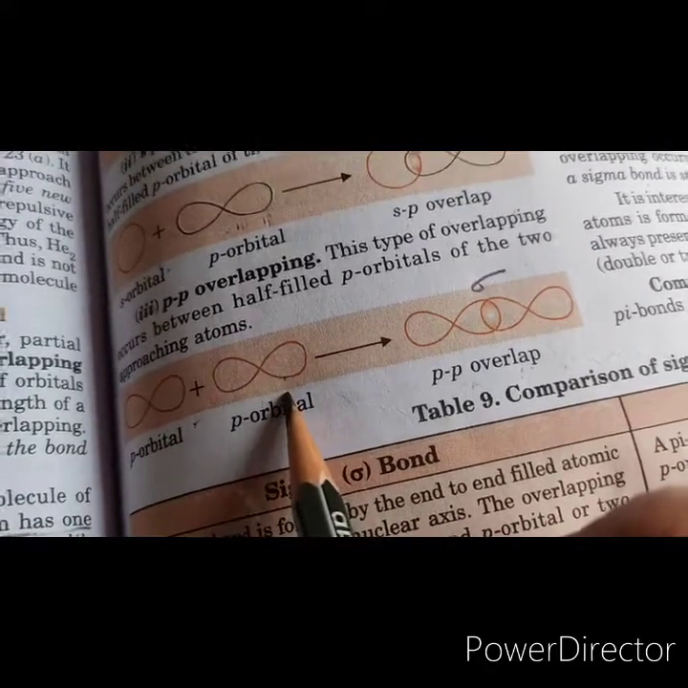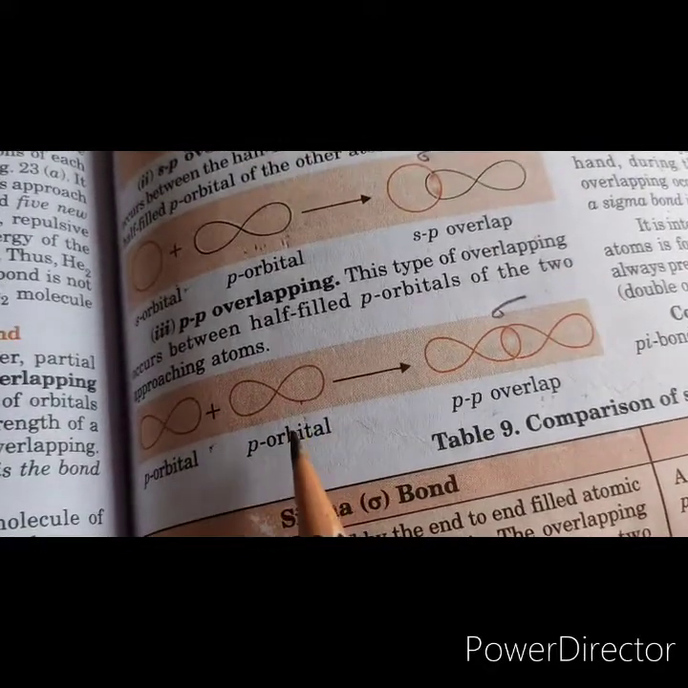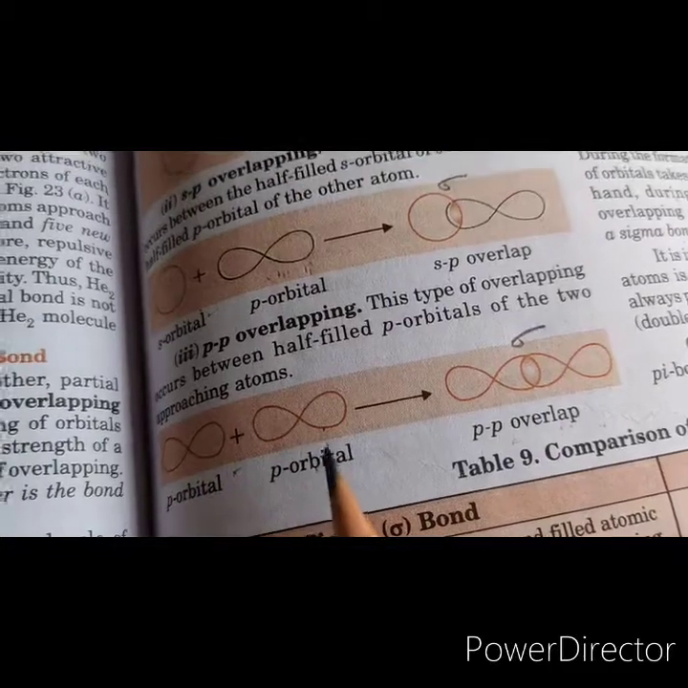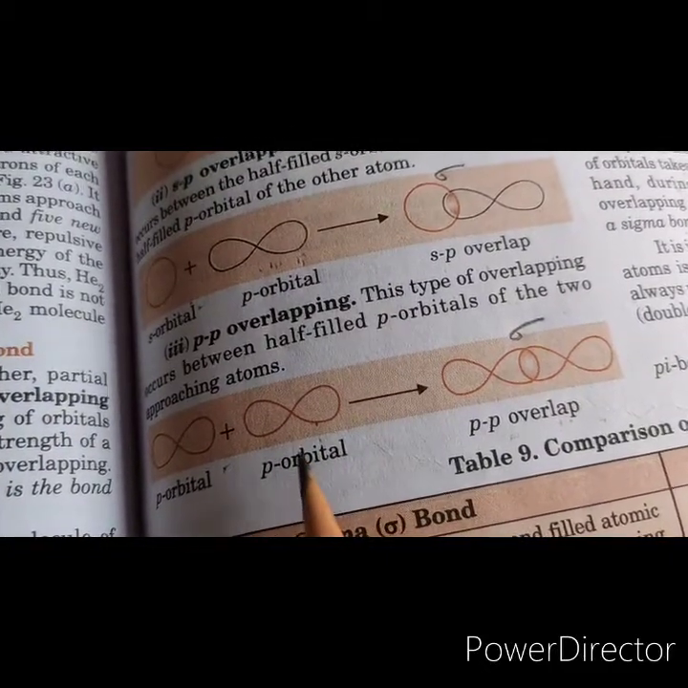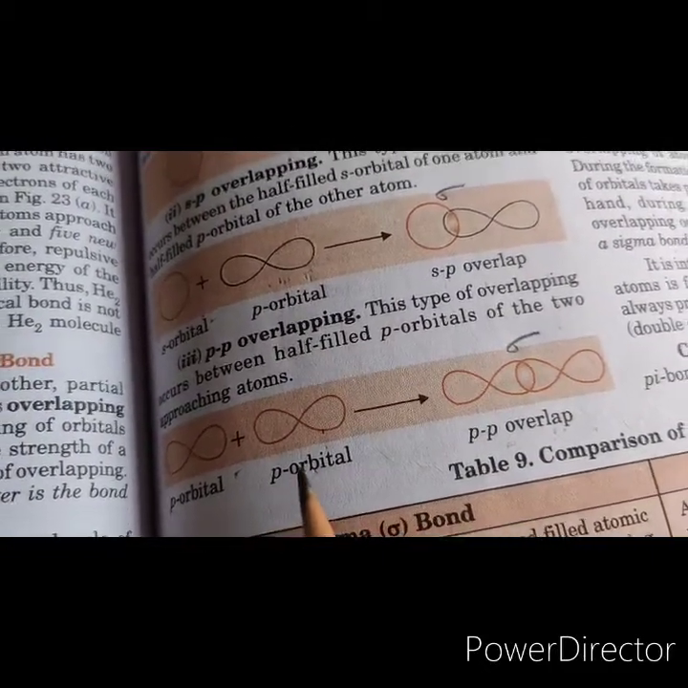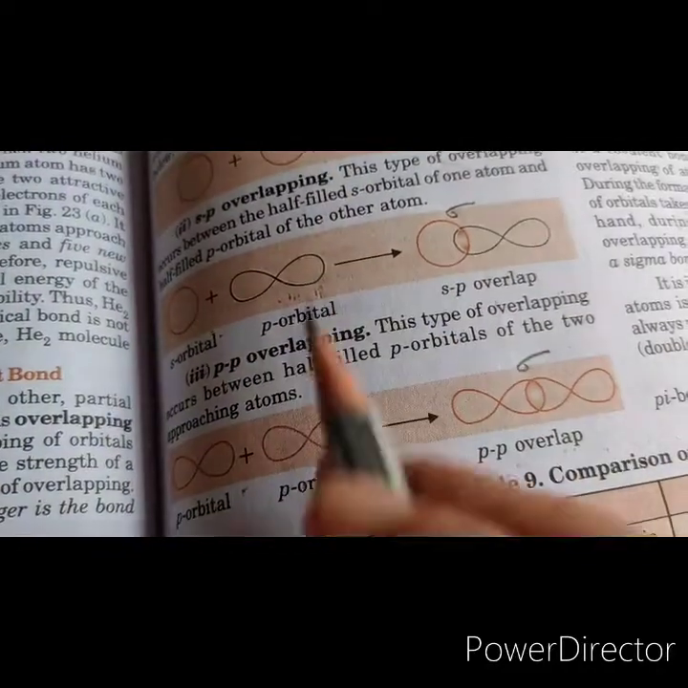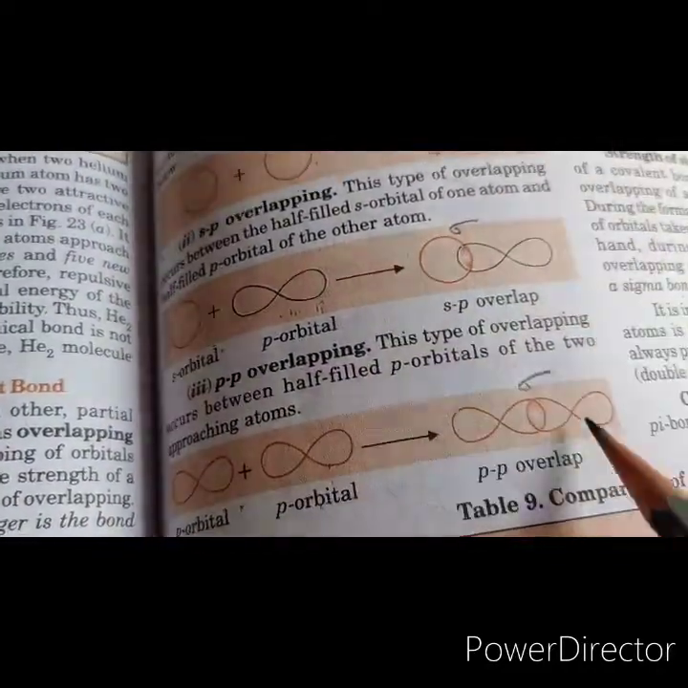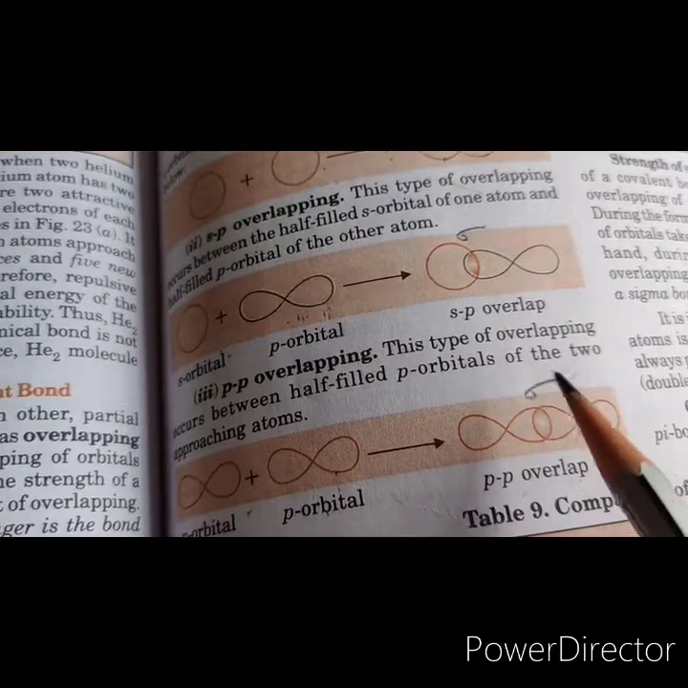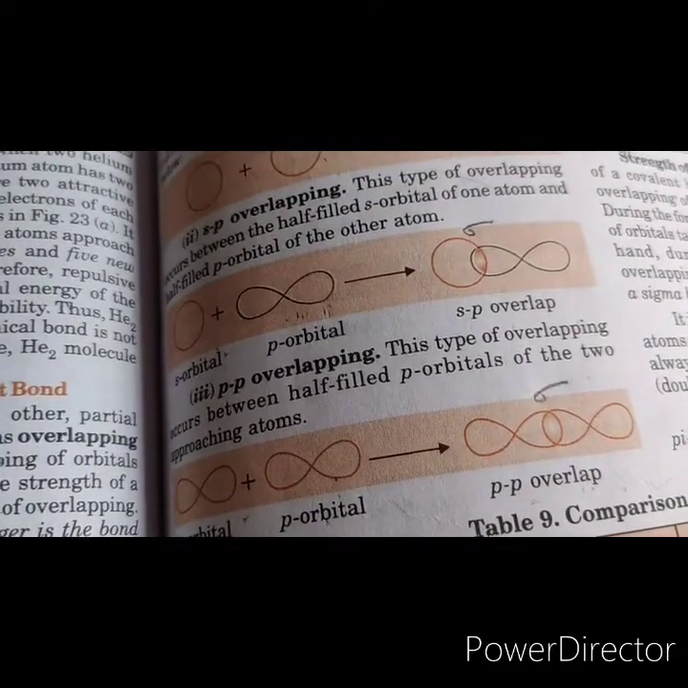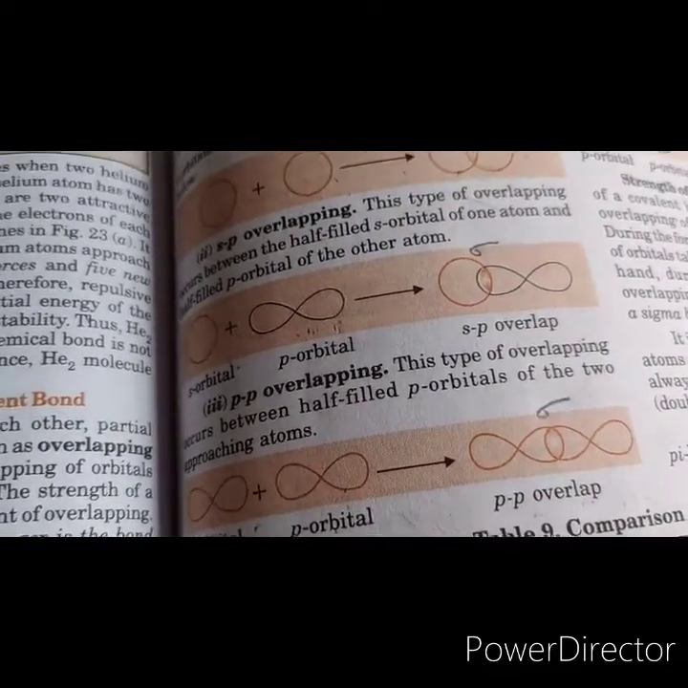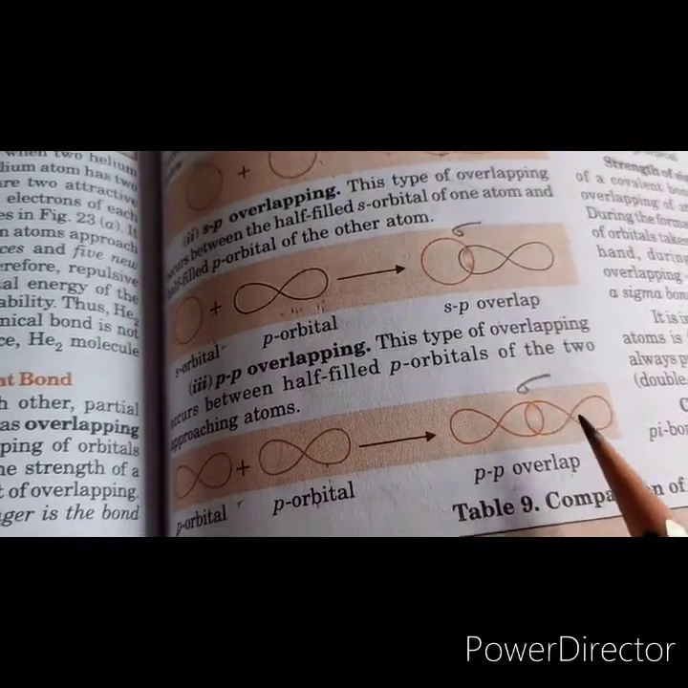Okay, the only thing they need is that they should have the same sign of the lobes, and they should have the same orientation. As they all have the same orientation, this is a positive overlap, and because this is an end-to-end overlapping, the extent of overlapping is more, so the bond formed is a stronger bond.